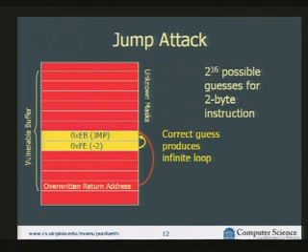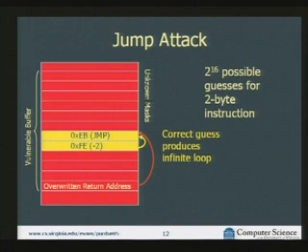OK, so here's what this looks like. We've got a vulnerable buffer on the stack. We've overwritten the return address to jump to some location. And we've tried to guess at that location the jump -2 instruction. If we guess correctly, we get an infinite loop.